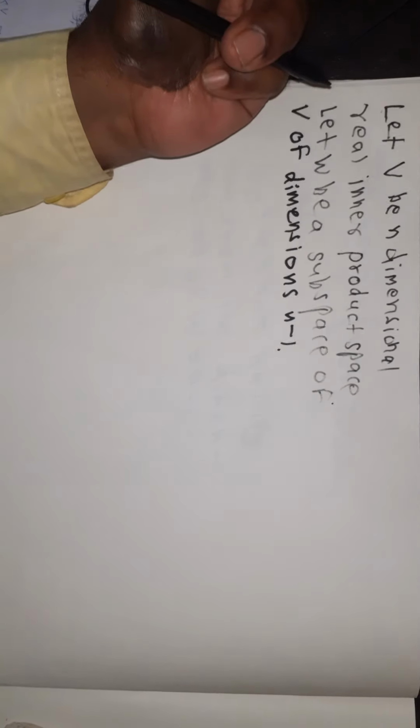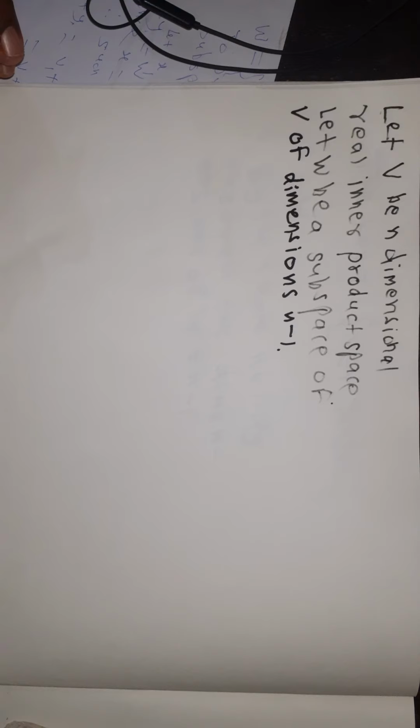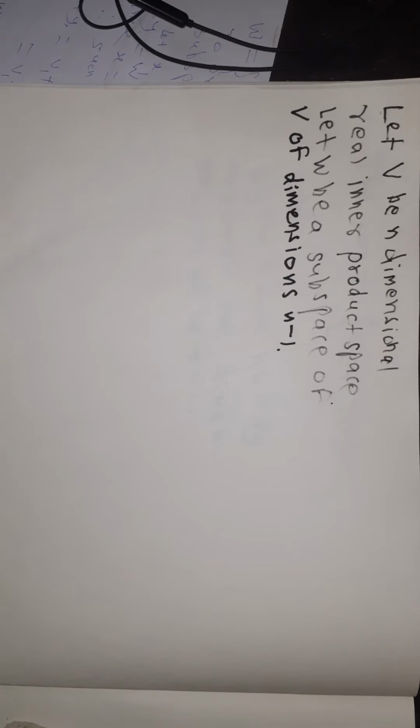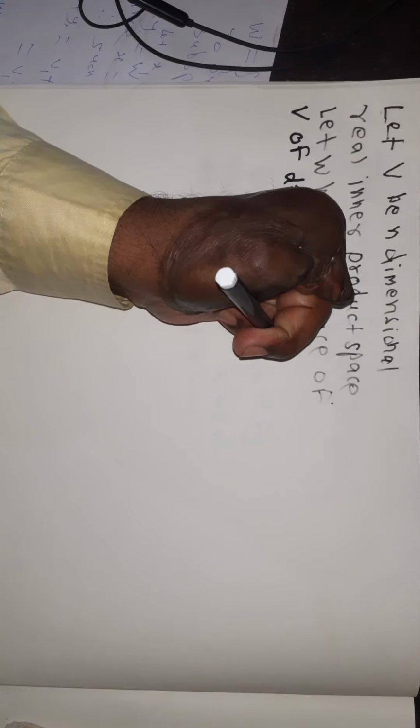तर बघा इथं व्ही हा एन डायमेन्शनल रियल इनर प्रोडक्ट स्पेस आहे. V is an n-dimensional vector space on which some inner product is defined. Let W be a subspace of dimension n minus 1.